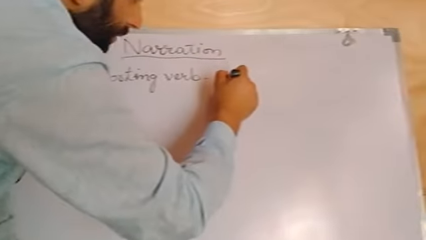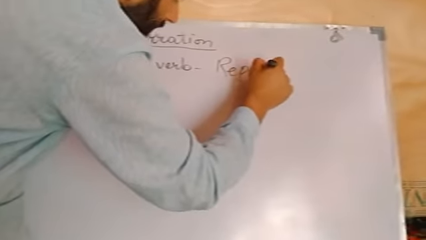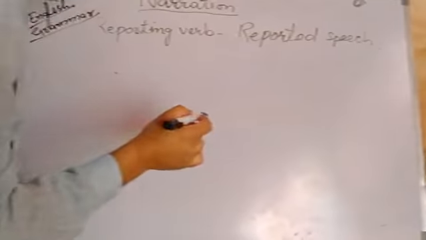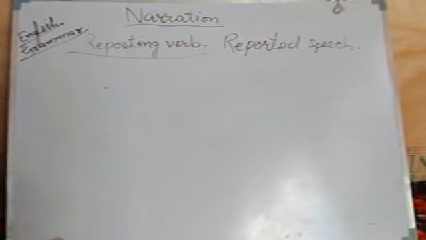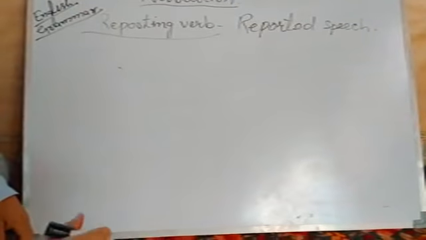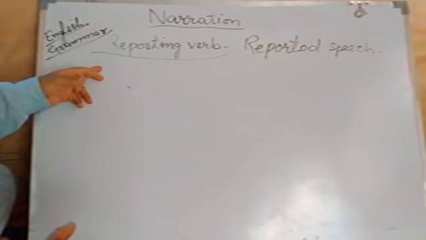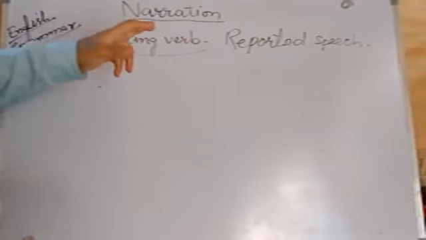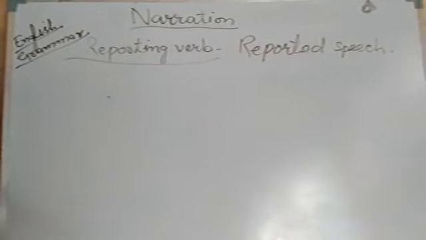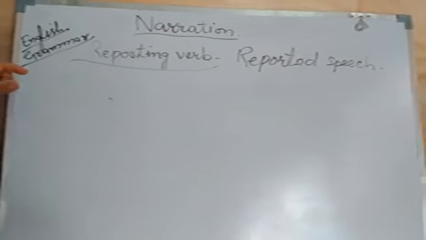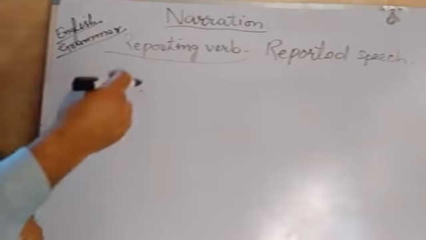A reporting verb and a reported speech. Reporting verb shows who is the speaker, whether it is first person, second person or third person, whether it is in present or past. Reported speech is the actual words of the speaker, or what we narrate to another person. These are the words spoken by the speaker.